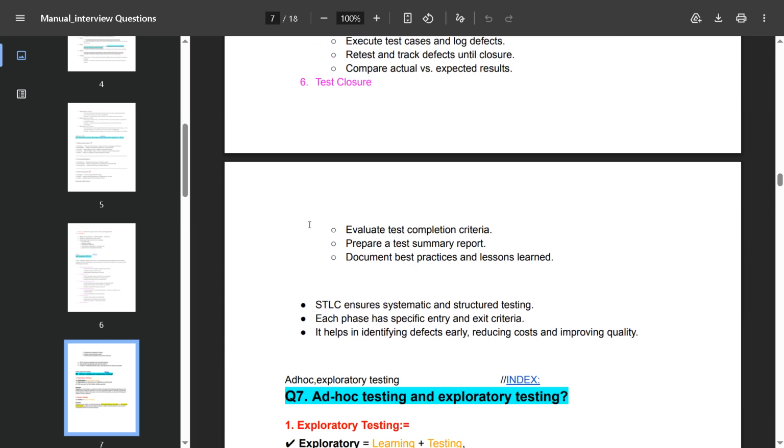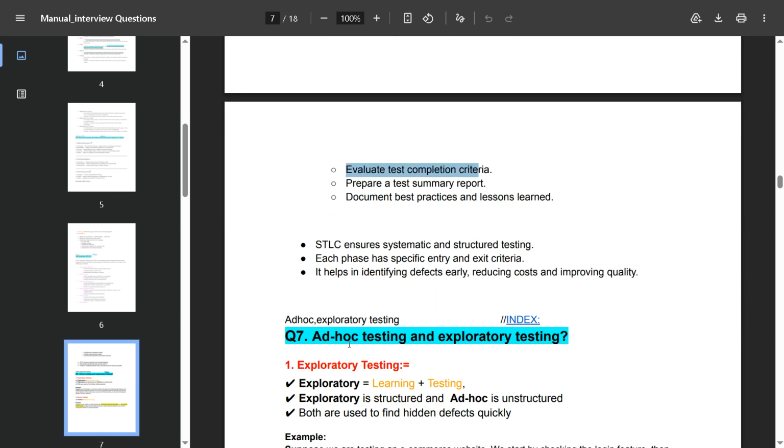In test closure, we evaluate test completion criteria, prepare a test summary report, and document best practices and lessons learned. STLC ensures systematic and structured testing. Each phase has specific entry and exit criteria. It helps to identify defects earlier, reducing cost and improving quality.